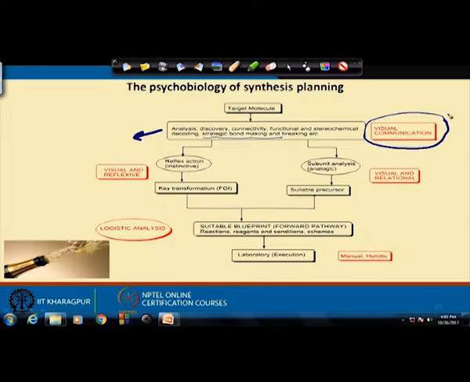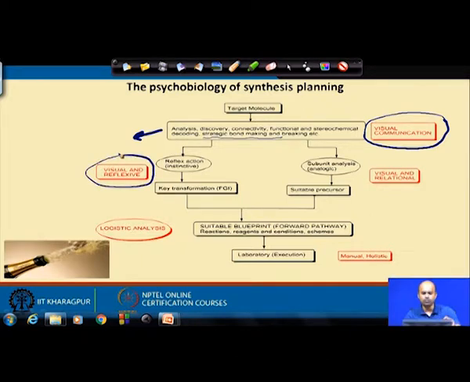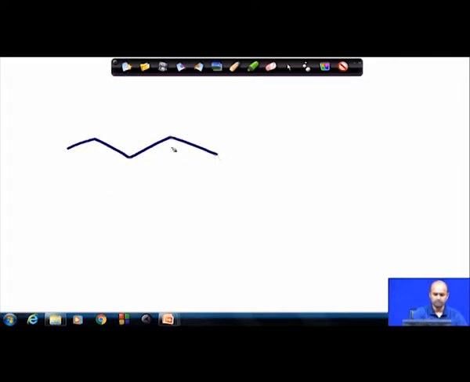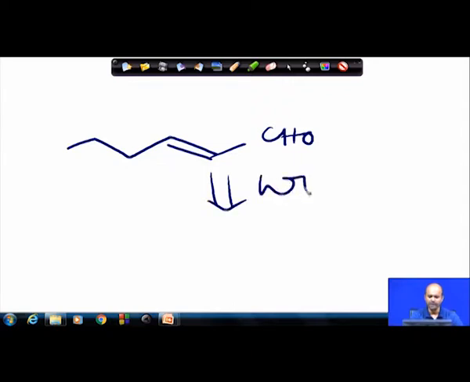You see a molecule, start a visual communication, and visual communication basically is a reflexive action. It is like a reflex action. You see the molecule, straight away you say okay, this is the molecule I want to make, and let us say I have given you a target molecule. Okay. Now, what does your visual instinct say? Okay, I can do this molecule by a Wittig reaction, that is fine, you can do it.